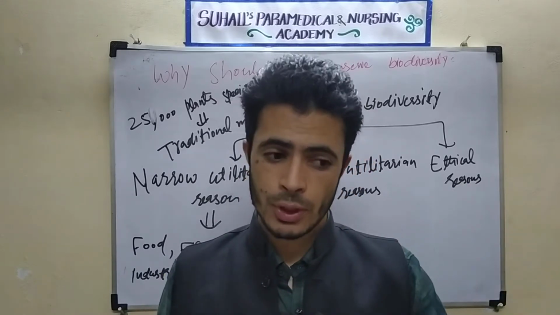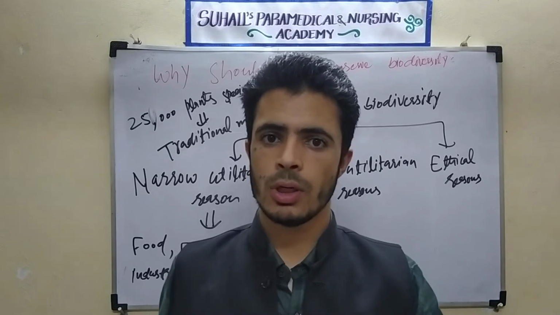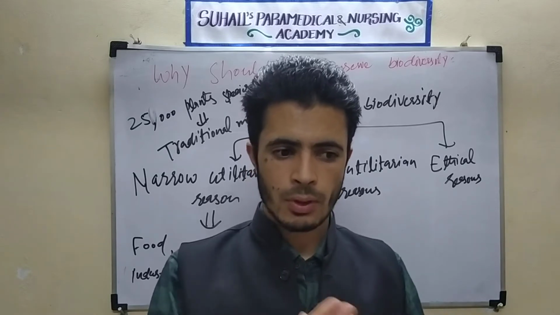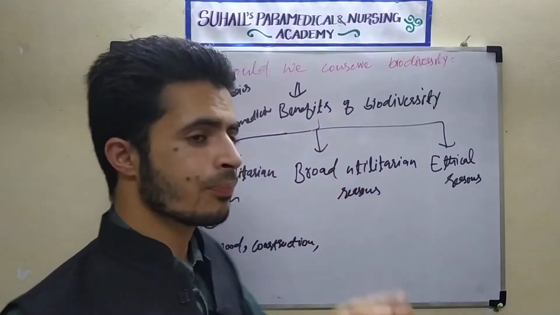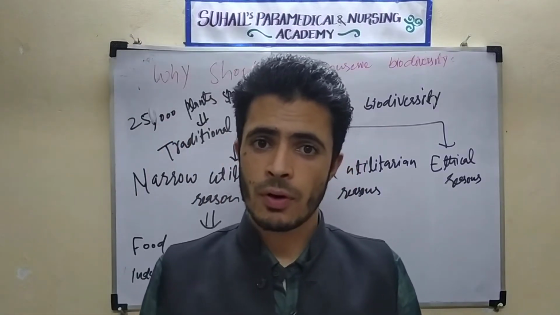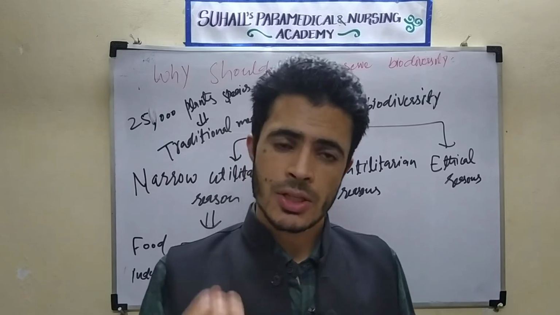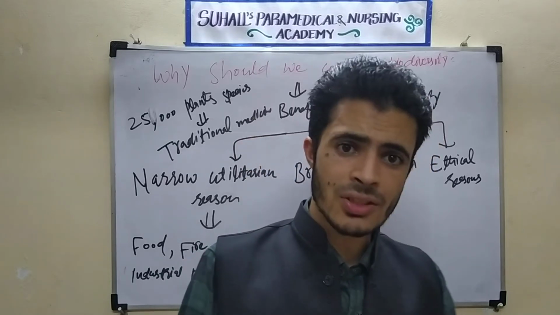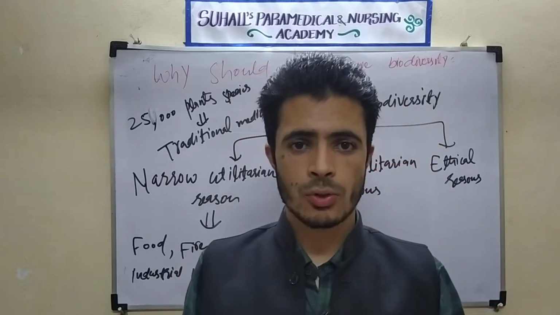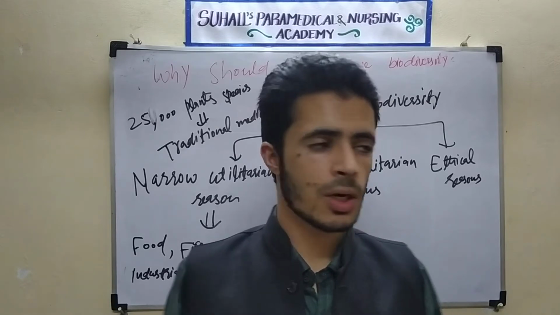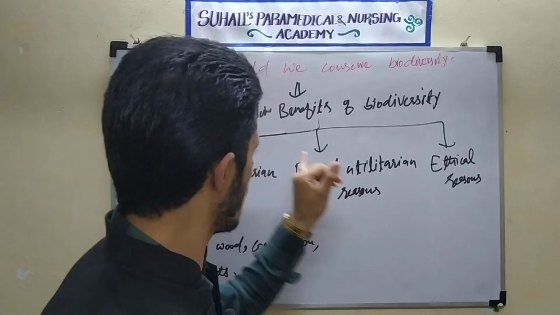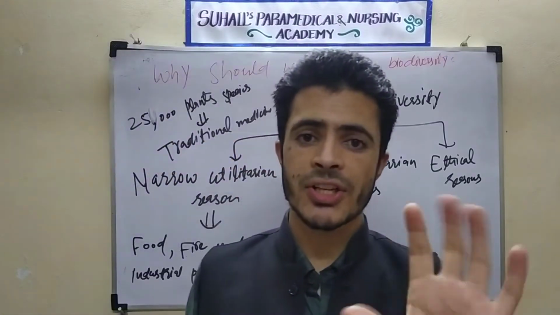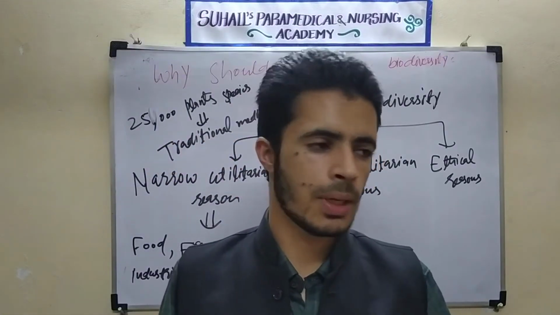If we tell anything to our old people at home, they will definitely tell about some plants which are beneficial for health, to treat some disease. They are right, because they know the medicinal value of plants. More than 25,000 species of plants are used for the formation of traditional medicines, that is Ayurvedic medications.